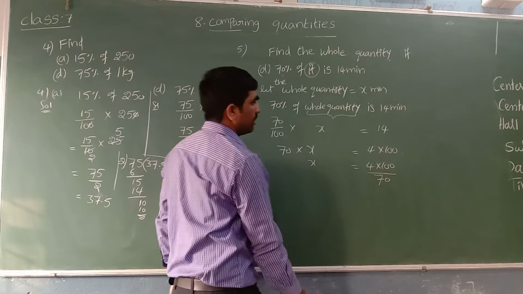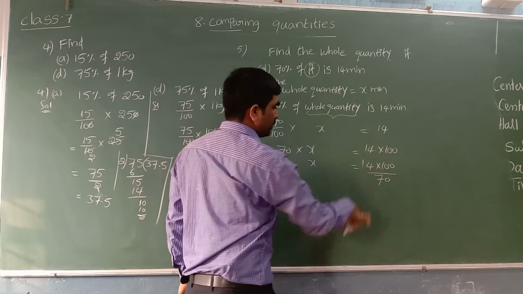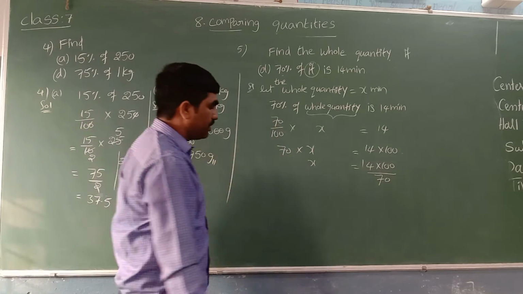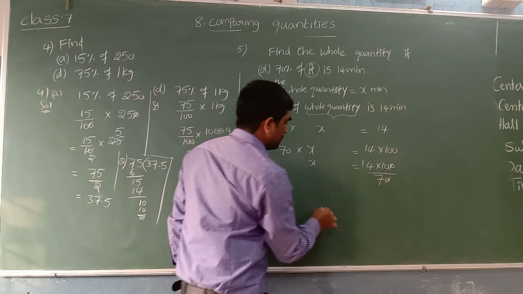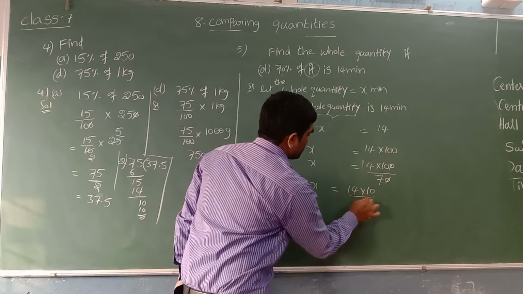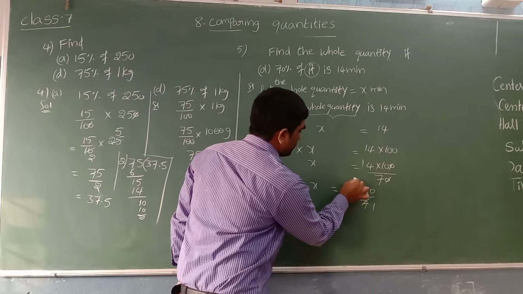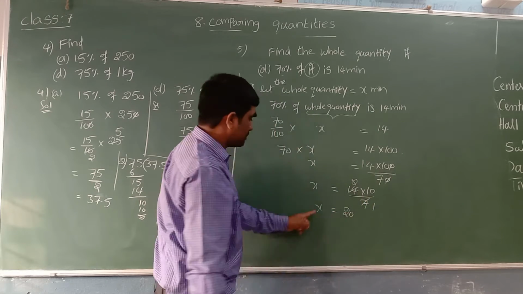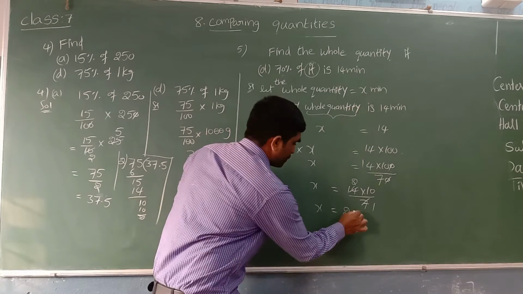Zero will cancel. x is equal to 14 into 10 by 7. 7 ones are 7, 7 twos are 14. x is equal to 2 into 10, which is 20. We took x in terms of minutes, so 20 minutes.